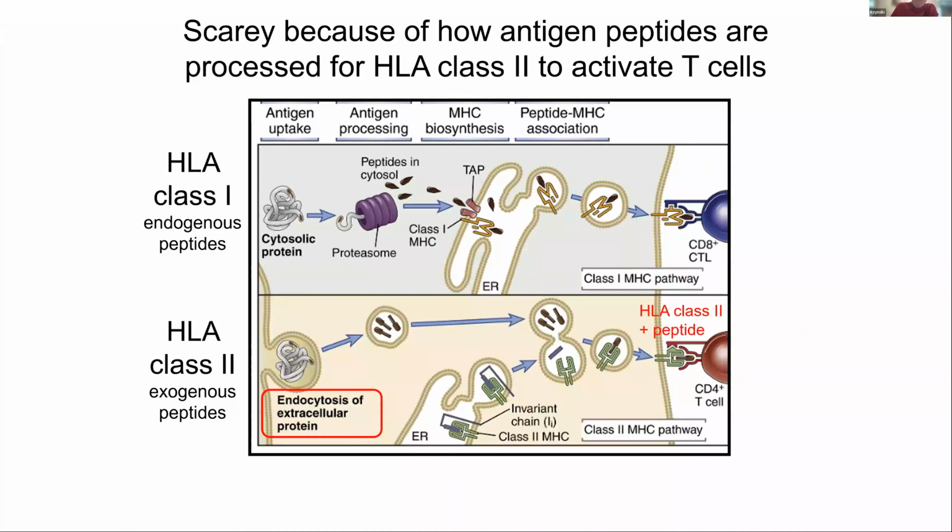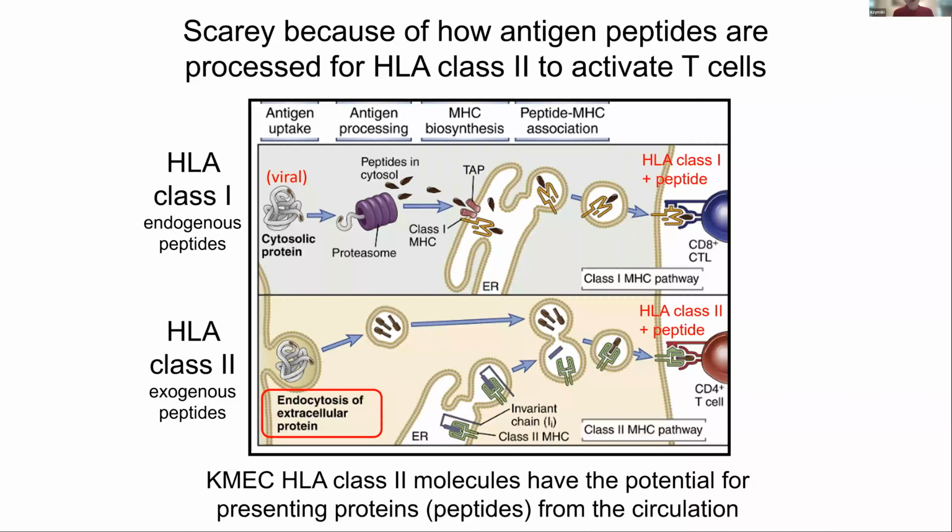HLA class 1 proteins come from actually intracellular proteins. So a cell gets infected with a virus, the virus gets chopped up into a bunch of little peptides, and then it comes out here and is presented to a CD8 T cell. But the microvascular endothelial cells express these class 2 molecules, and because they're in circulation, they have the ability potentially to present any protein or peptide that's circulating by them.